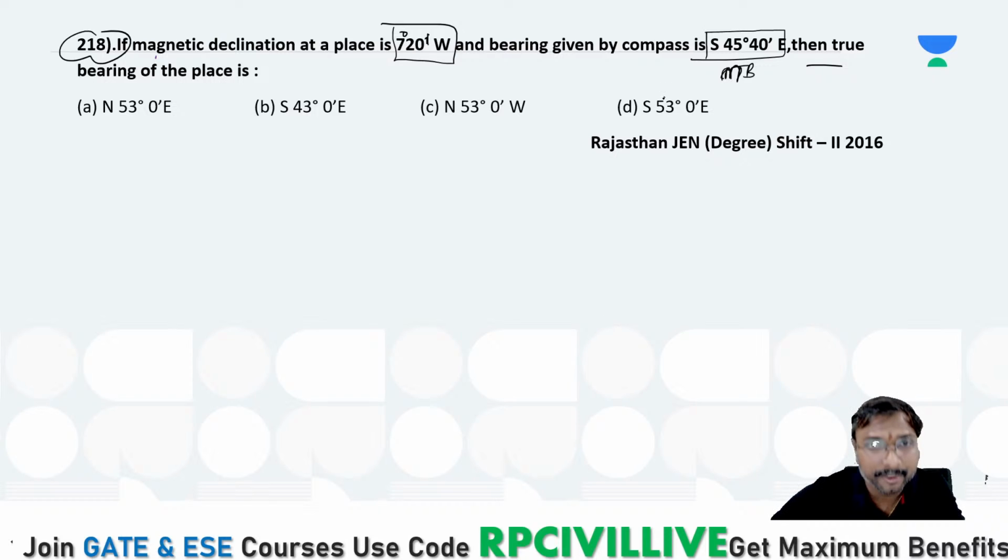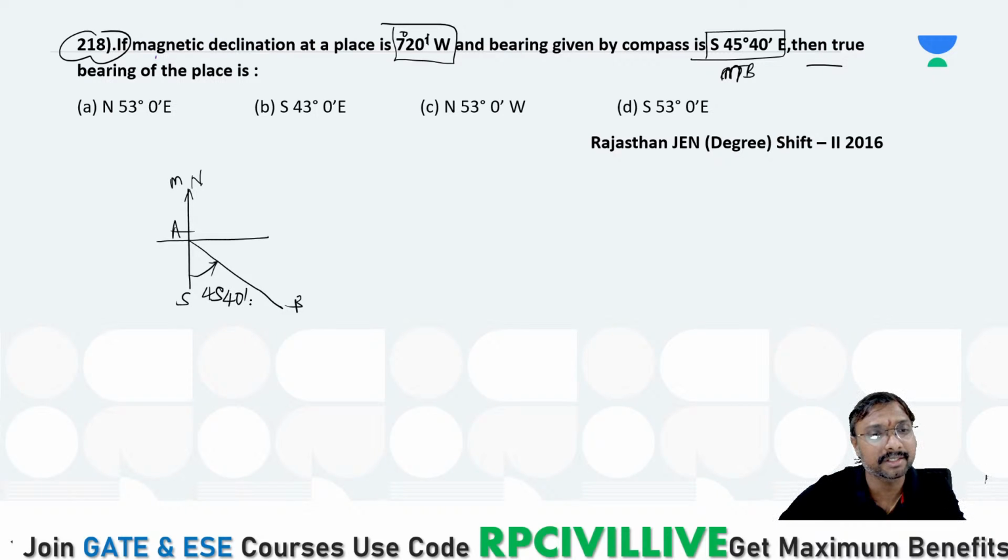How can you get this true bearing? It is better you convert that into the whole circle bearing first, right? Whenever it is your magnetic north, you can say south 45 degree 40 minutes east. So let us say this is your line AB. This is your magnetic south, and 45 degree 40 minutes east is given. So then what is this? You can say this is your whole circle bearing.